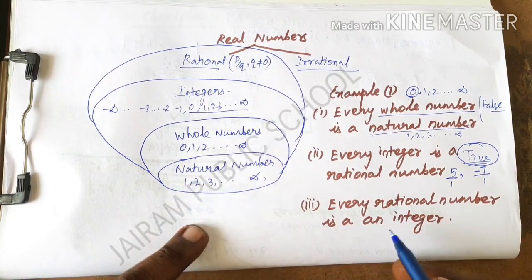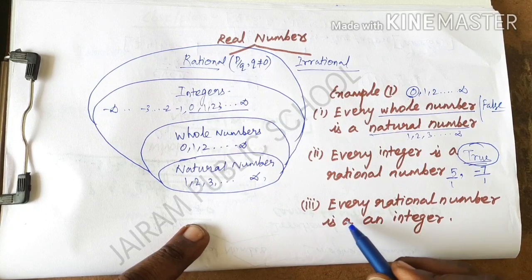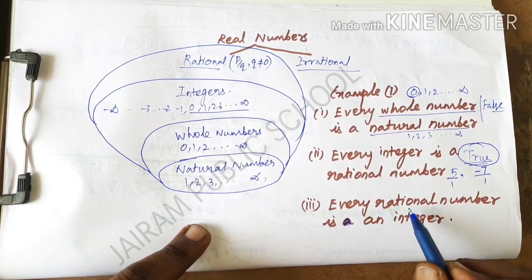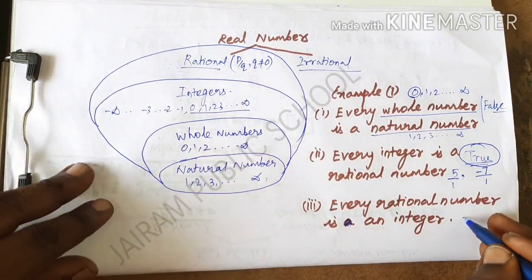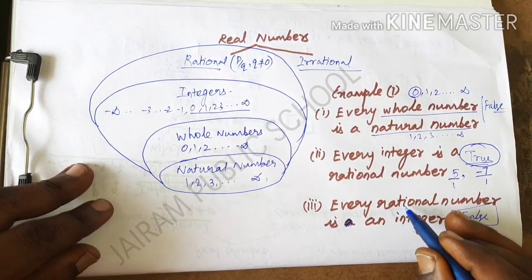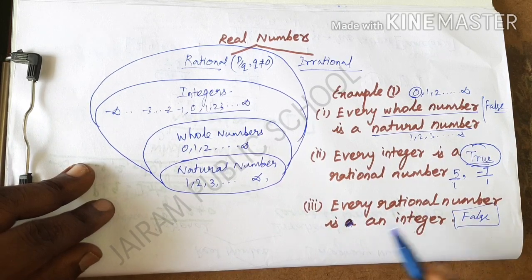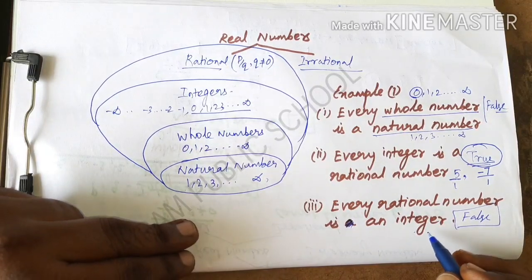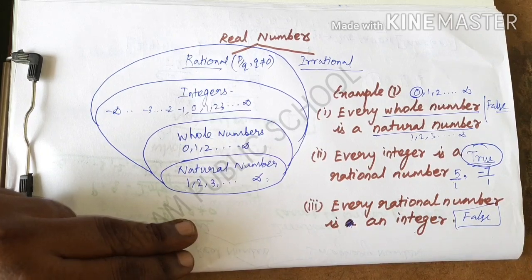And see the third question, every rational number is an integer. See the question carefully. Every rational number is an integer. Exactly from the diagram it is false, because you know that every integer is a rational number, but here they have given that every rational number is an integer. It is opposite to the given concept, so it is false, because every integer should be a rational number.